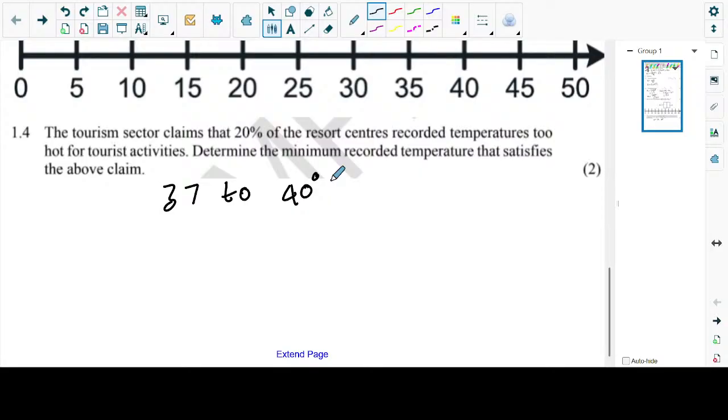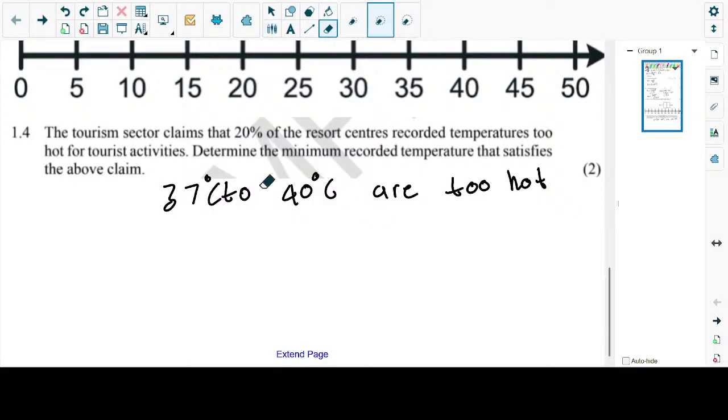Remember, we want to check whether what they're saying is true. So let's say we consider starting from 36 to be too hot. So we say 35, 36, 37.